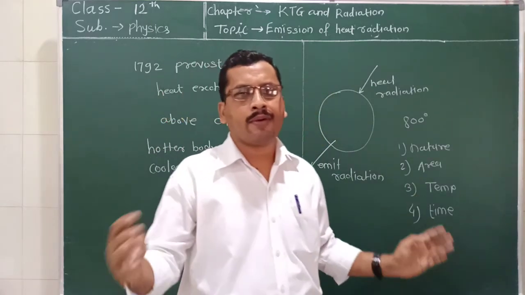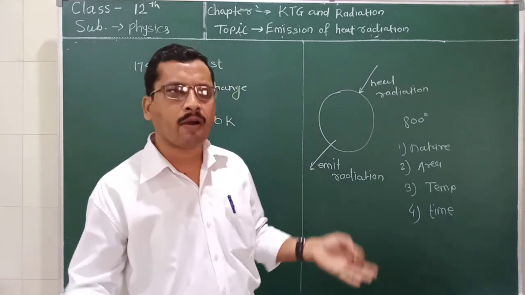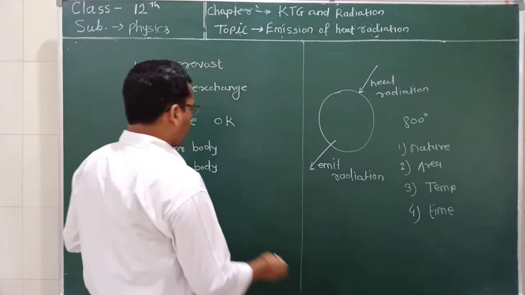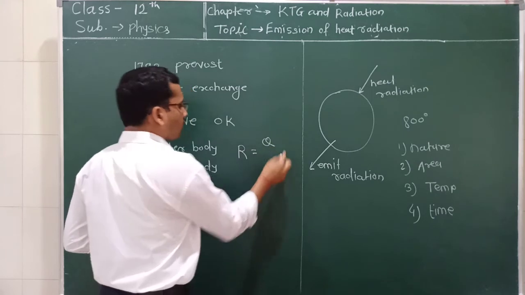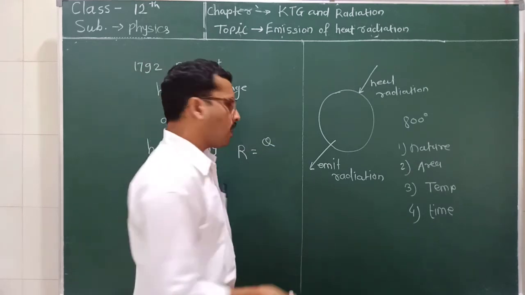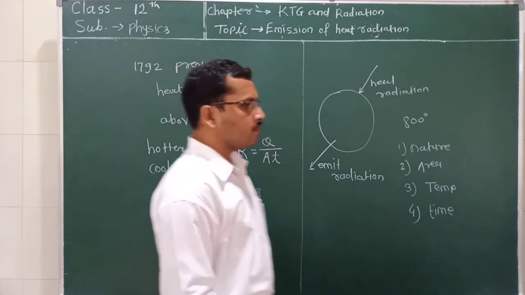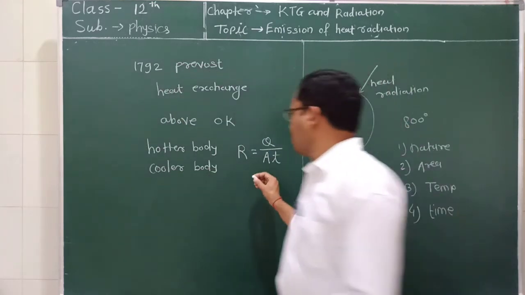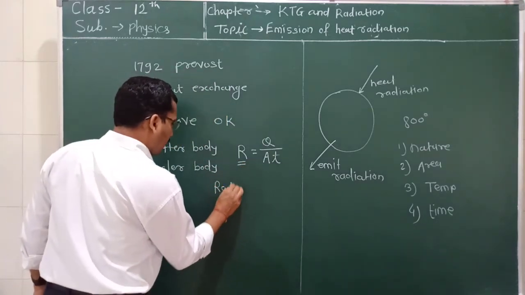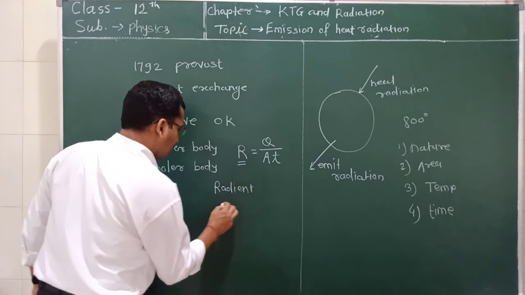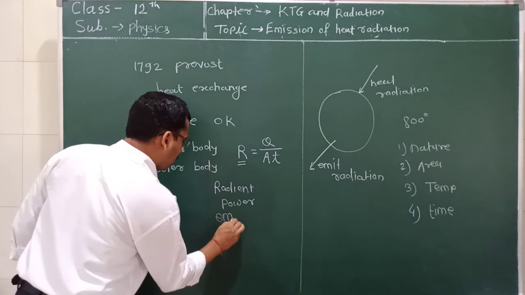So how can we define the term radiant energy or emissive power, radiant power or emissive power? We can define radiant power as R is equal to the amount of heat radiation falling on unit area per unit time. That is, R is equal to Q divided by A t. This term R is called the radiant power, or it is also known as emissive power.